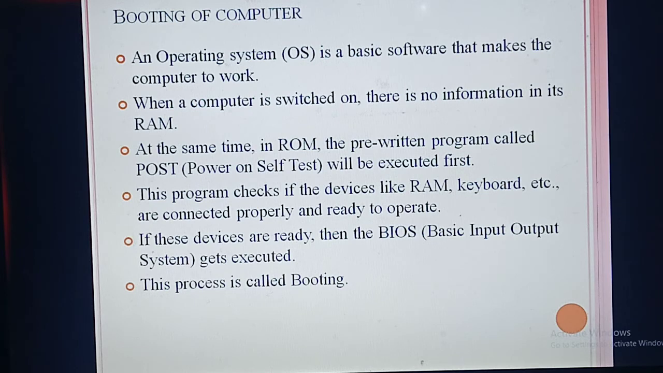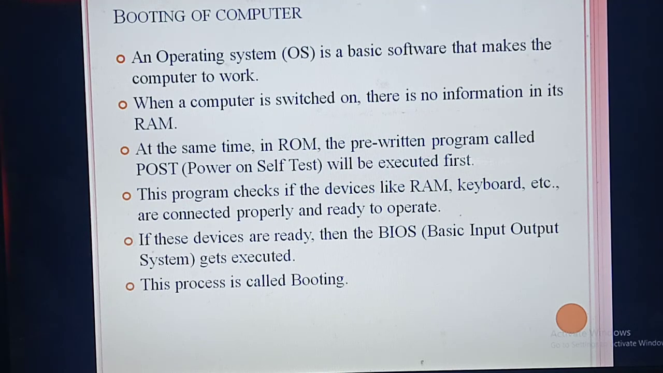So what's the use of this power on self-test? This program will check what devices are connected to the computer. Maybe a keyboard or monitor or projector or printer, RAM, hard disk, motherboard, etc. A lot of devices are connected to the computer. It will check whether all the devices are connected properly and ready to operate properly. That's the use of POST.